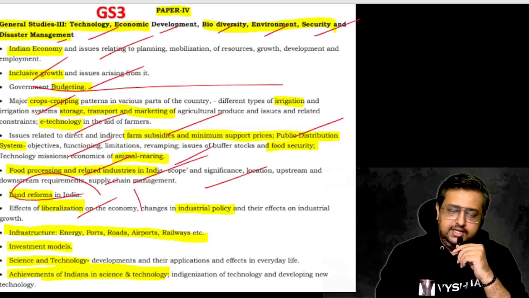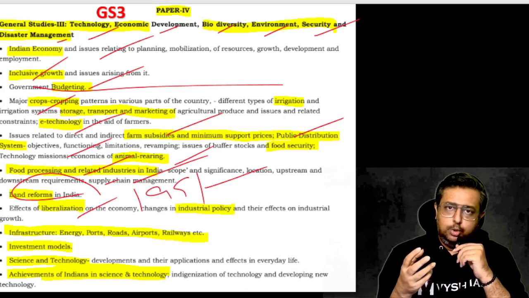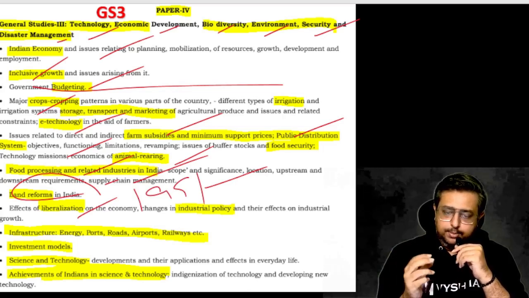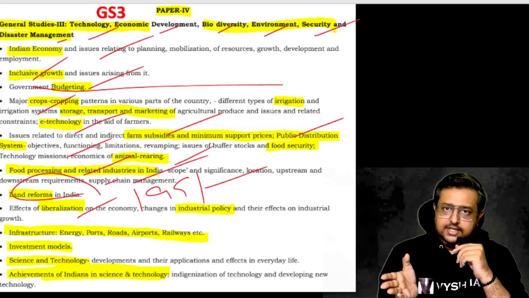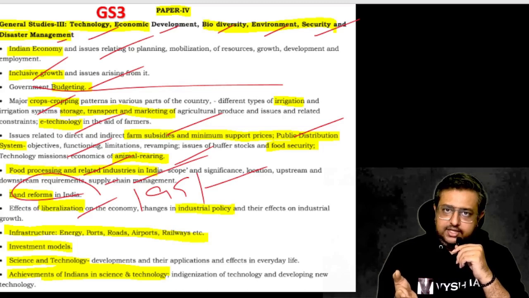Then liberalization, 1991, we had the LPG reforms: liberalization, privatization, globalization. So before that and after that, what happened? Same like the 2005 crisis there. Before that, after that, what happened? Then GST happened in 2017. So before that, after that, what happened? This way you have to study.